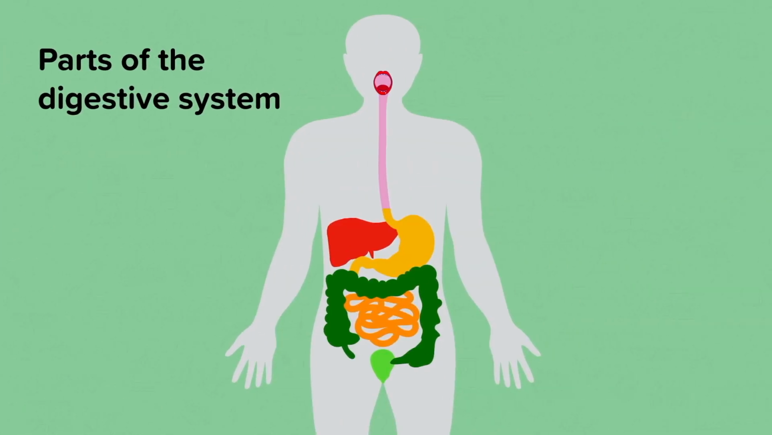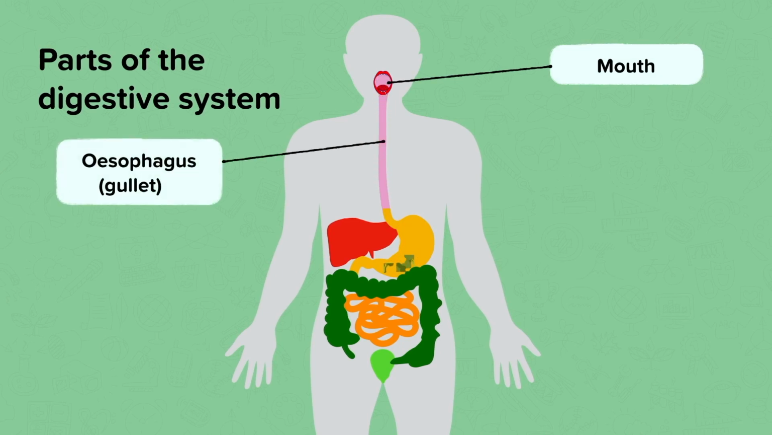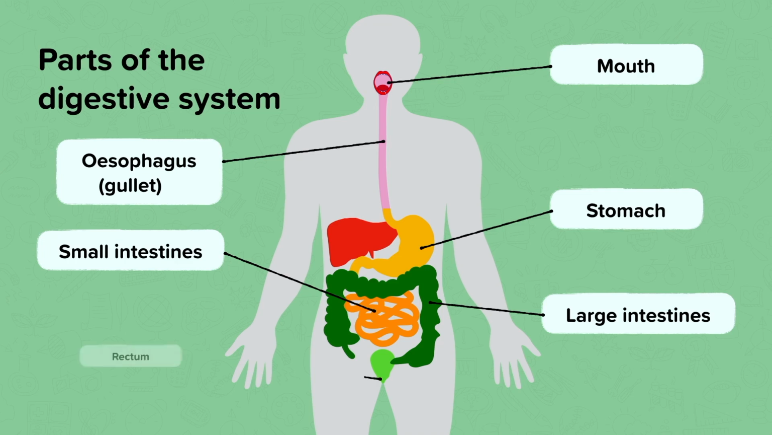You need to be able to name the different parts of the digestive system that break down your food. Food first enters the body through the mouth. It then travels down the esophagus, also known as the gullet, into the stomach. After they've reached the stomach, they will travel through the small tubes of the small intestines before passing through the large intestines, which are on the outside of the small intestines. Any undigested food will be held in the rectum before being passed through the anus when you go to the toilet.